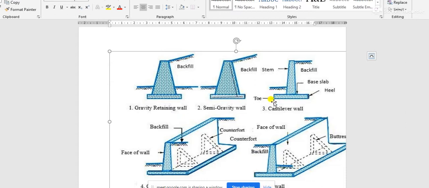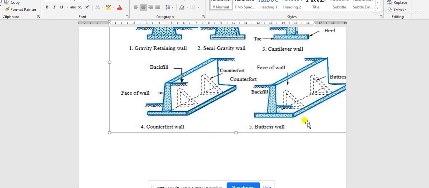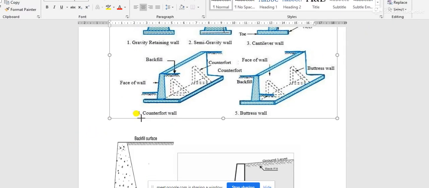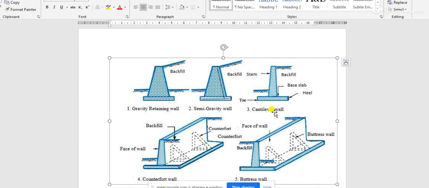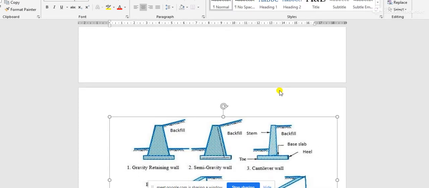Because the end portion of all these three parts are free, and at a single point all these three parts are fixed, that's why these three parts are actually cantilever structures. That's why this wall is called cantilever retaining wall. This is the backfill soil. This is the base slab. There are two parts of the base slab, one part for heel, one part for toe, and the main wall is called stem.